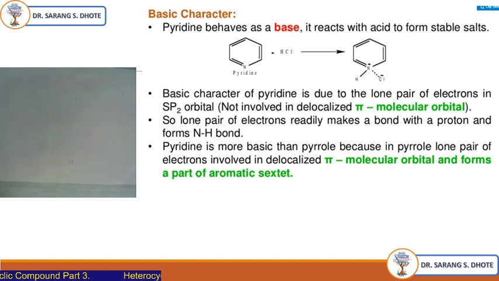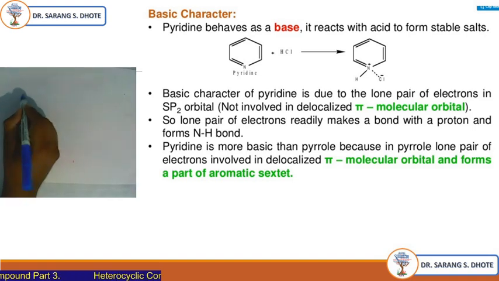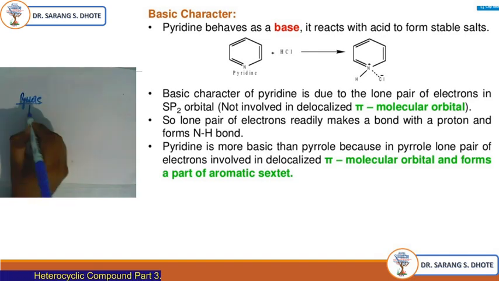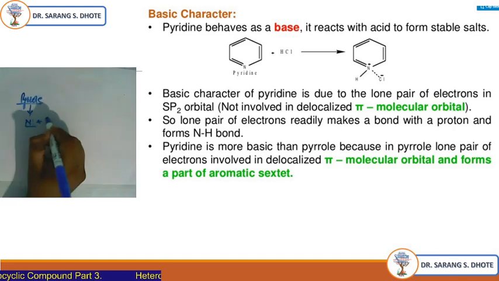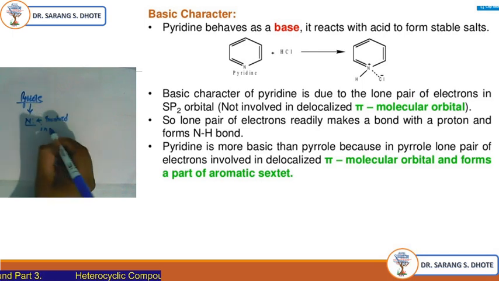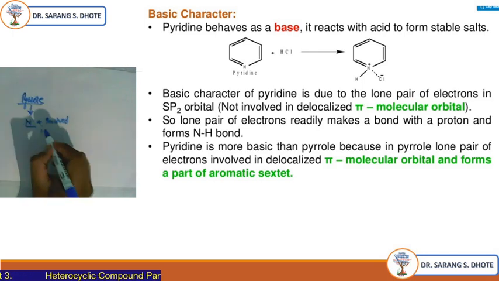Now see, in case of pyrrole, what happened? The nitrogen lone pair is involved in what? Resonance structure or delocalization.